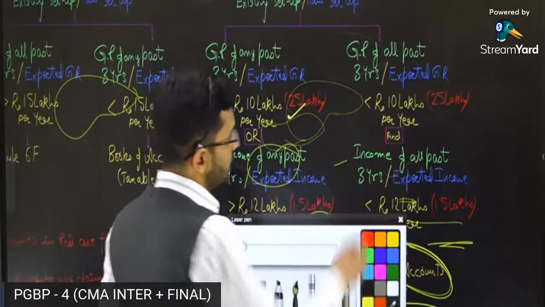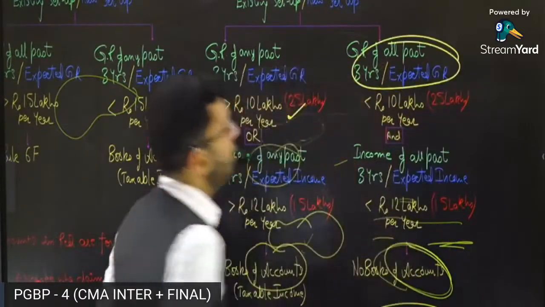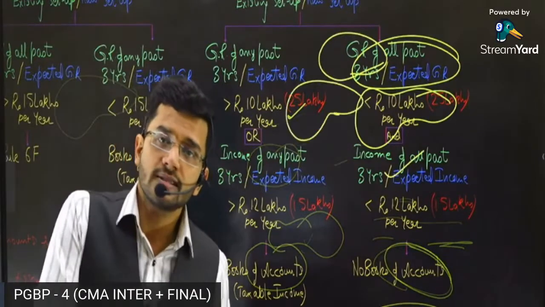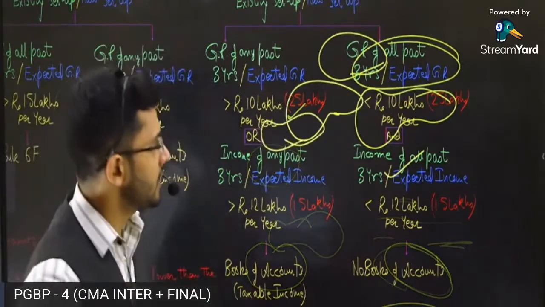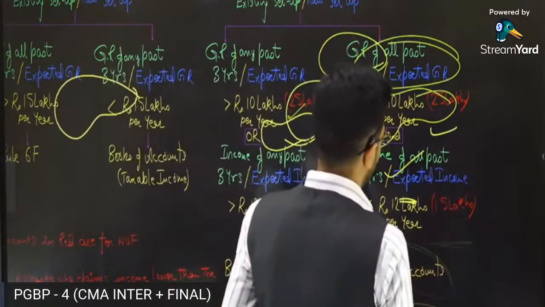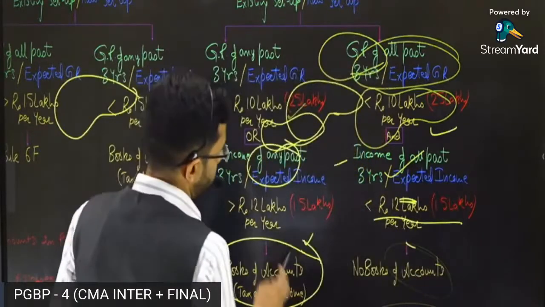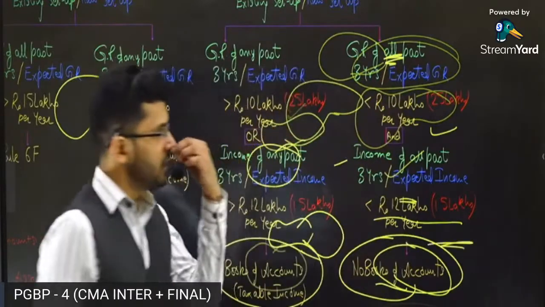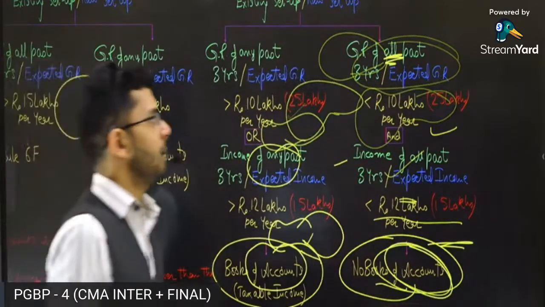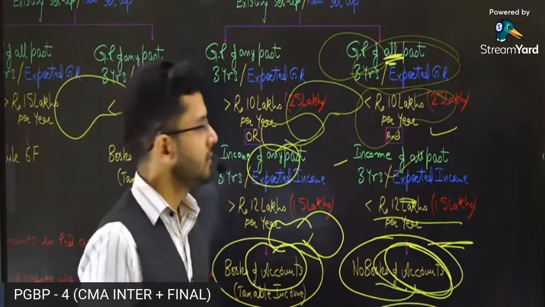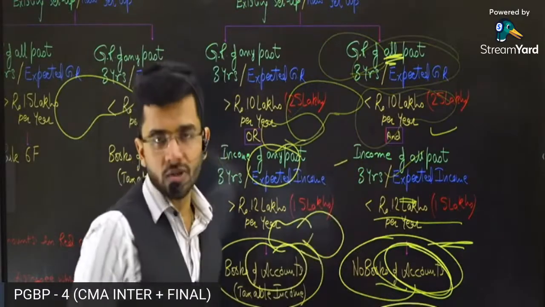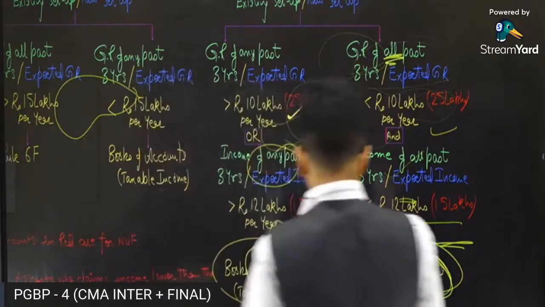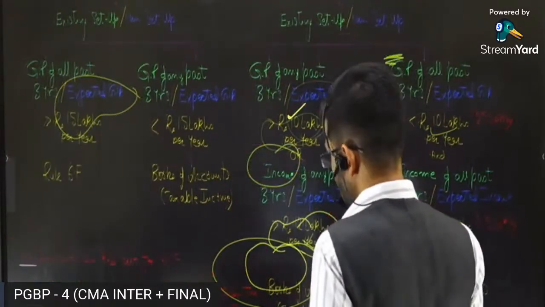Again, the thing to be noted is gross receipts of all past 3 years should be less than 10 lakh rupees. If gross receipts of even 1 year is more than 10 lakh rupees, then also guys, we will be required to prepare our books of accounts. So if you don't want to prepare books of accounts, gross receipts of all past 3 years should be less than 10 lakh rupees. That is the principle which we are going to follow in this particular case. Okay, sir, got it.